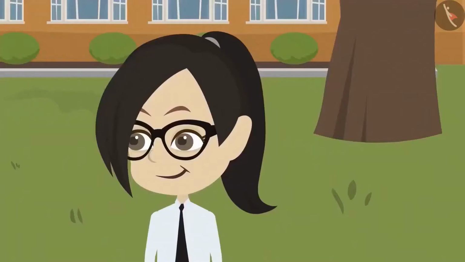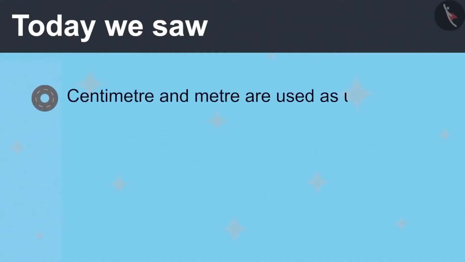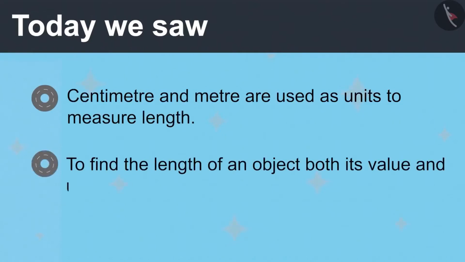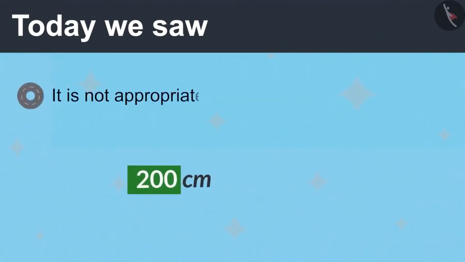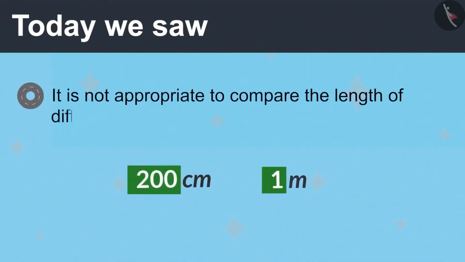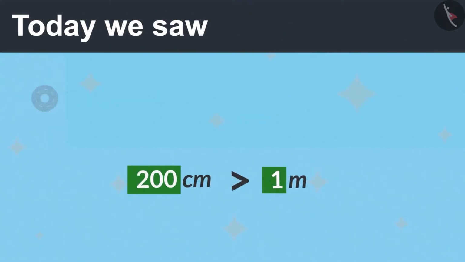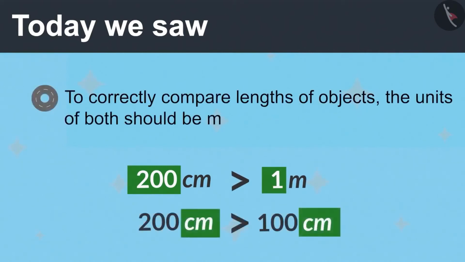What did you understand? That centimeter and meter are used as units to measure length. To find the length of an object, both its value and unit of measurement are required. And that it is not appropriate to compare the length of different objects only based on their value. To correctly compare lengths of objects, the units of both should be made the same.